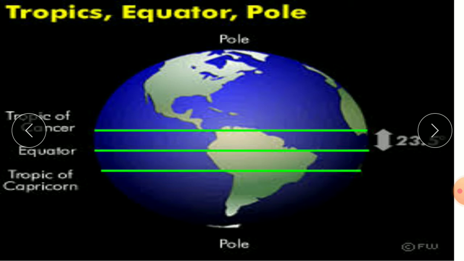The Tropic of Cancer is currently positioned at approximately 23.4 degrees north of the equator. The nearest city in India to the Tropic of Cancer is Udaipur, in the state of Tripura. The Tropic of Cancer is the imaginary line at 23.5 degrees north of the equator, and it runs through the middle of India. You can see the middle of India.